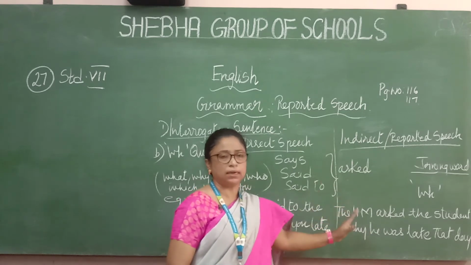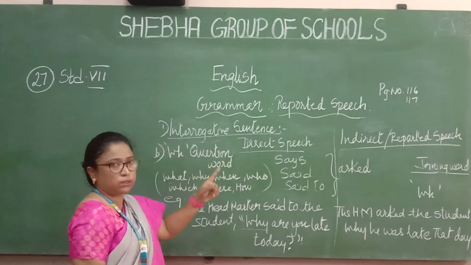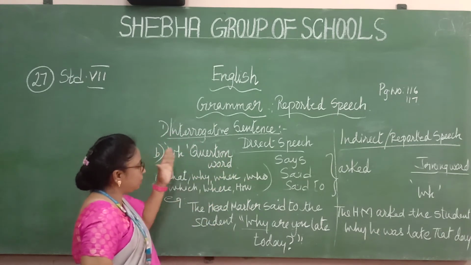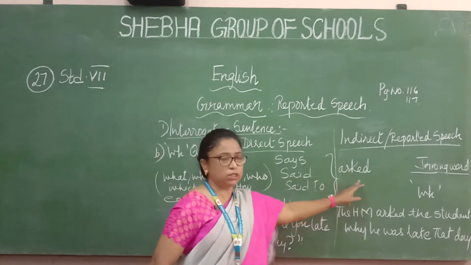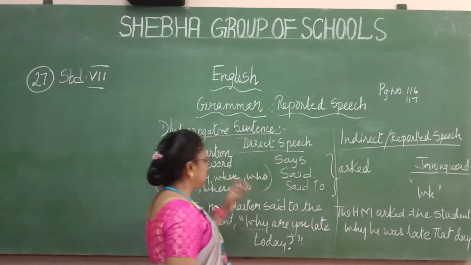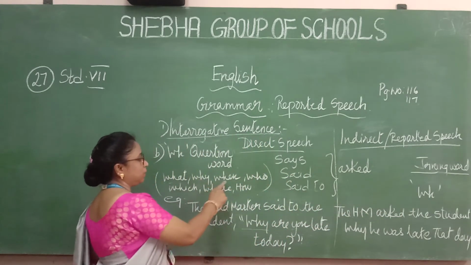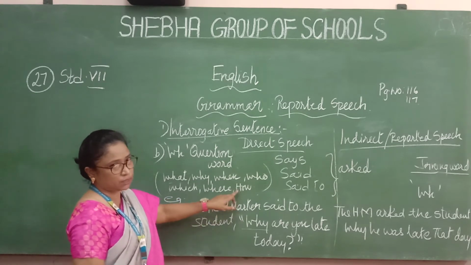Now just understand the grammar part. What I have told you now, first is the yes or no question, and we finished that. Now the interrogative WH questions, same thing: you will change said to into asked, and the joining word will be the WH word itself. And now what are the WH words? These are the words: what, why, when, who, which, where, and how. So how is the one exception, that is not a WH word. Okay.